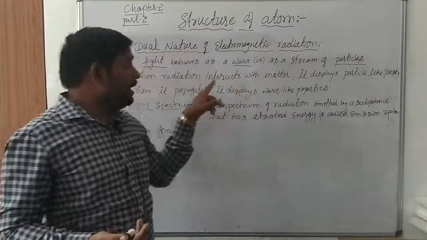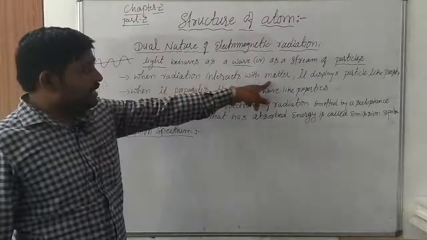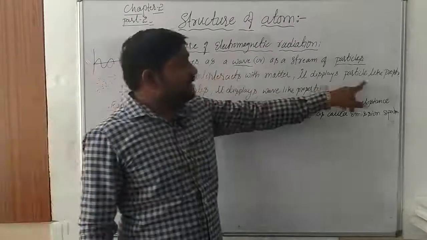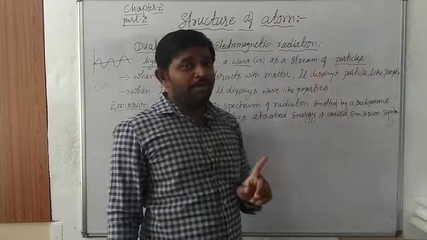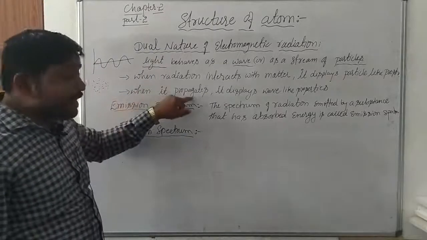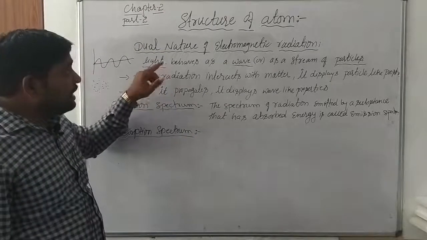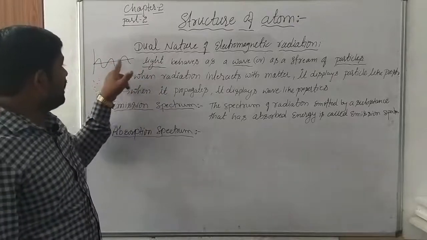So whenever radiations interact with matter, at that time we say that those types of properties are called particle-like properties. Similarly, whenever the light propagates, this is the propagation line.